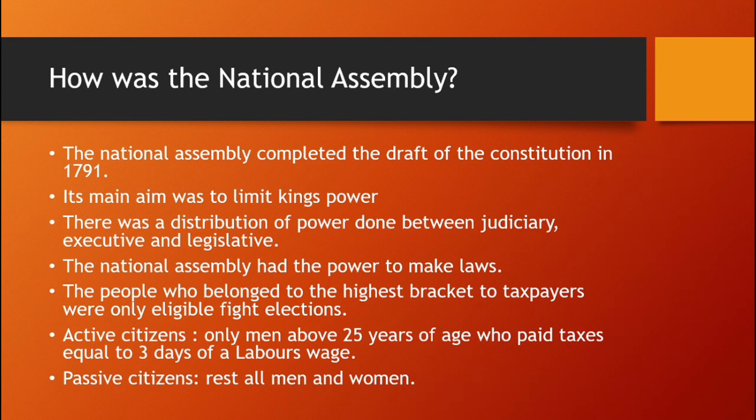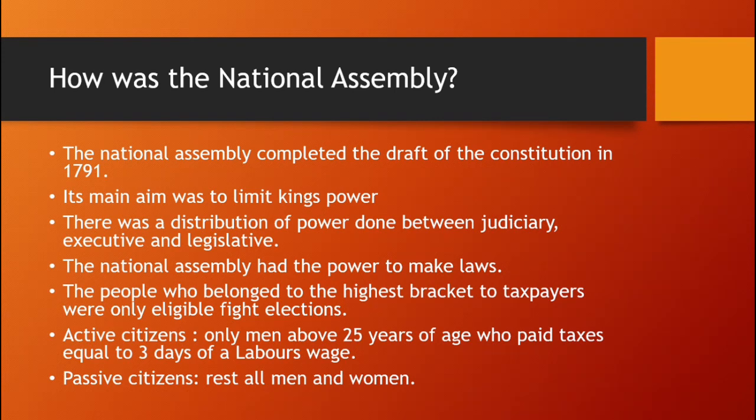The National Assembly completed the draft of the Constitution in 1791. Its main aim was to limit the king's power, as we discussed before. There was a distribution of power between judiciary, executive, and legislative, as suggested by the philosophers. The National Assembly had the power to make laws.